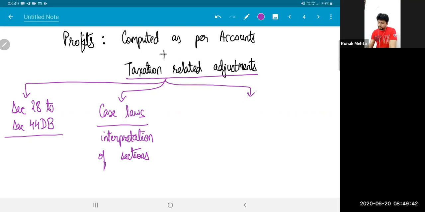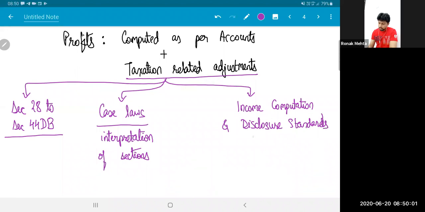The third type of tax related adjustment that is possible is adjustments due to Income Computation and Disclosure Standards, what we call ICDS.